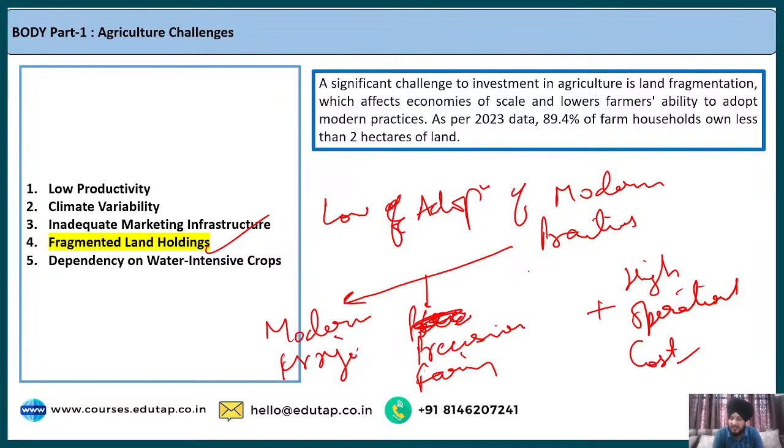And what does the economic survey say? The economic survey says that as per the 2023 economic survey data, 89.4% of the farm households own less than 2 hectares of land, which shows the fragmented landholding pattern that is prevalent in our country.